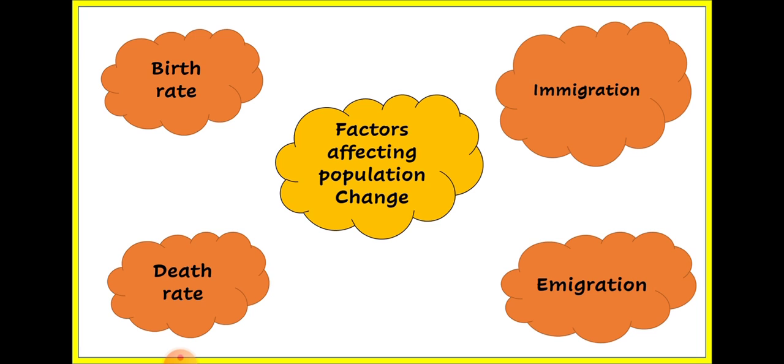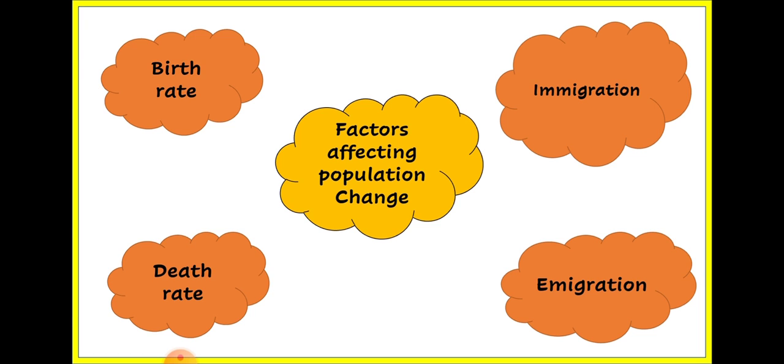Death rate: if the death rate is very low, then also the population will be high. Immigration and emigration: there are two words belonging to migration. Migration also decides the population change, because as we have learned, people move from one place to another for the purpose of job, employment and to live a comfortable life.